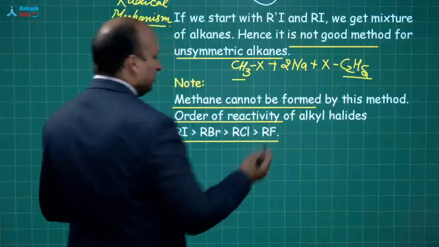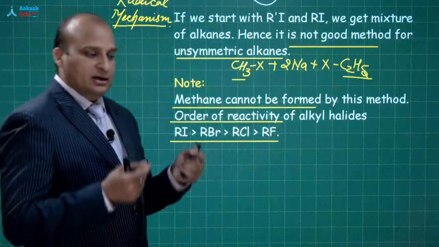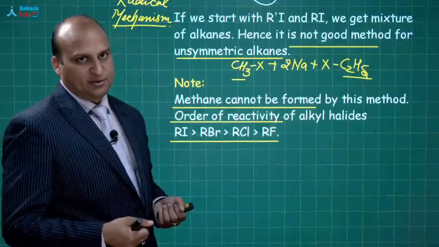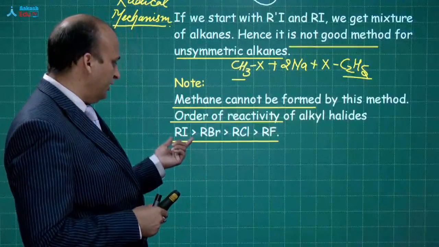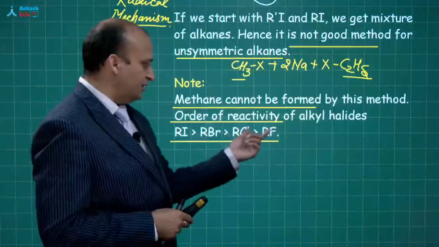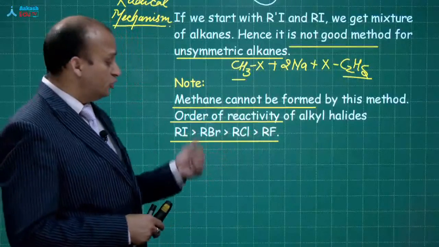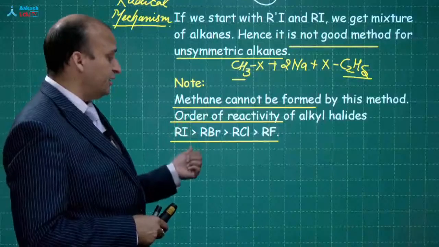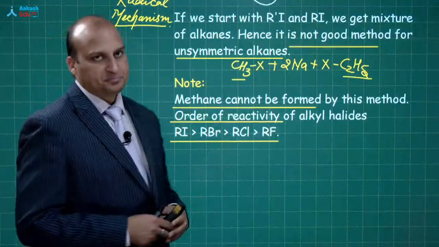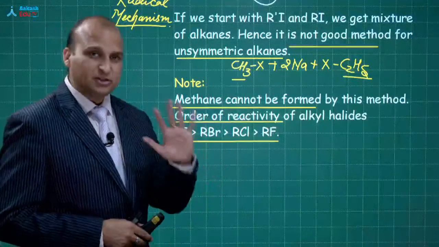Since we are talking about a free radical mechanism, how easily the free radical can be formed. So, over here RI, then RBr, then RCl, then RF: the higher the bond length, the easier the bond is to cleave. So, this shows a higher reactivity towards the Wurtz reaction. So, five questions will be important.